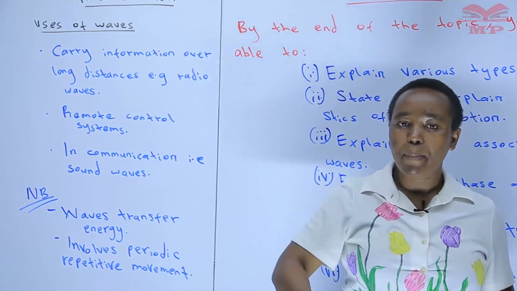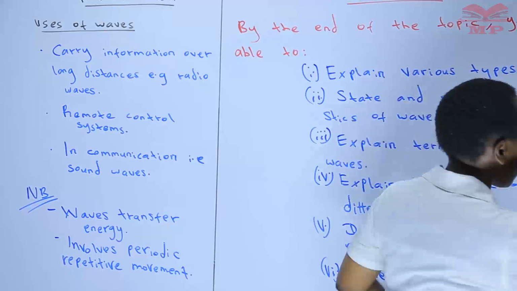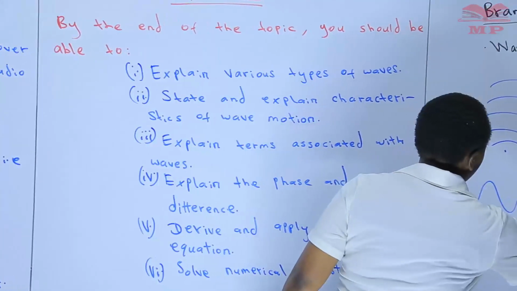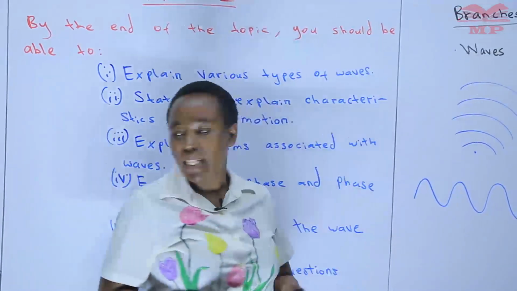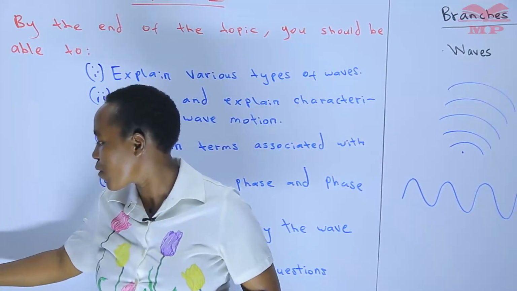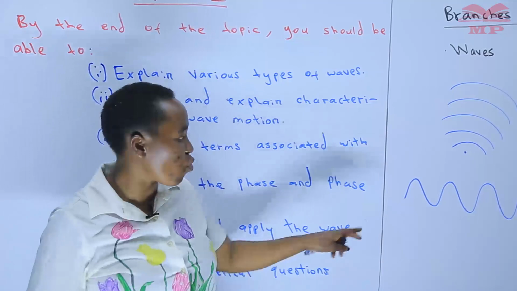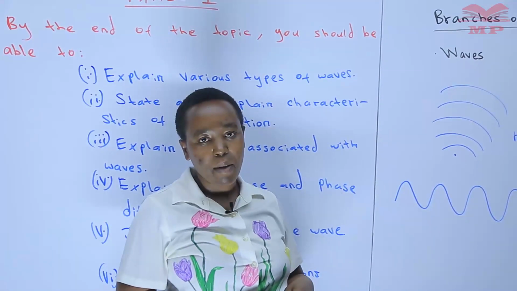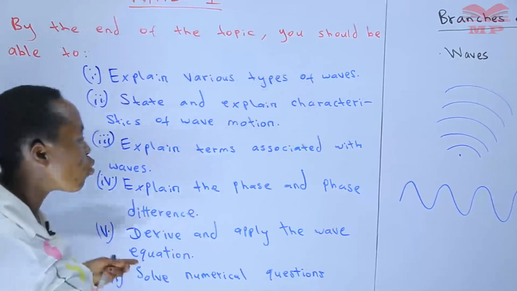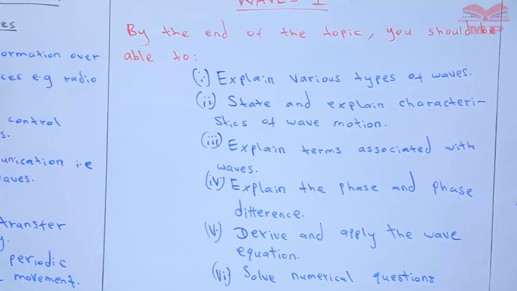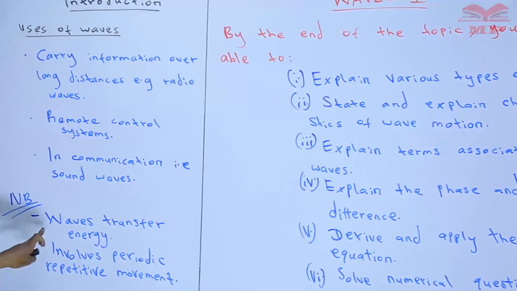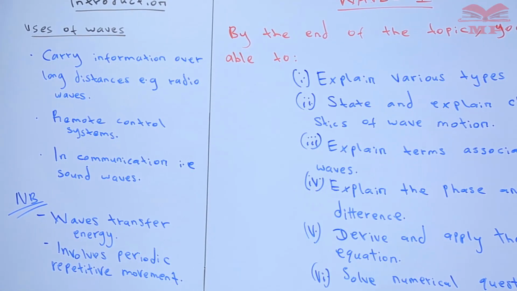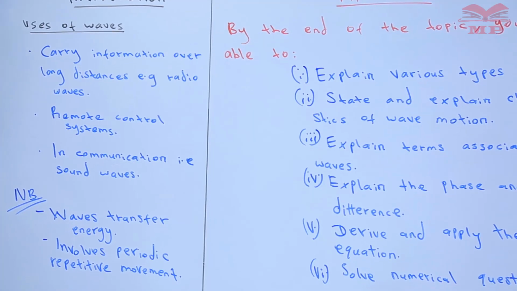The rope moving up, down, like this. So we have the rope having such a movement. So we are saying that it involves a periodic repetitive movement. So you can see how the movement repeats itself periodically. So we are going to look at that as we continue. This is very key, that waves transfer energy and they also involve a periodic repetitive movement.